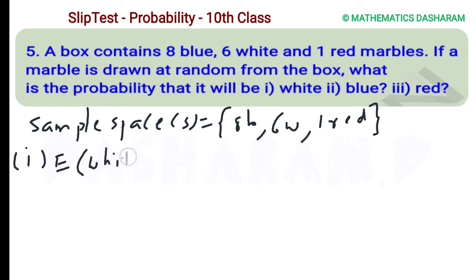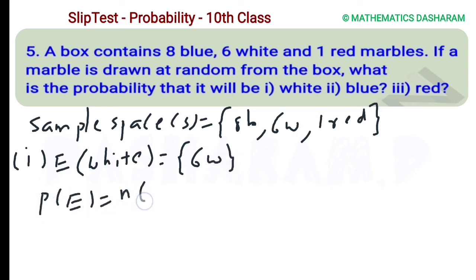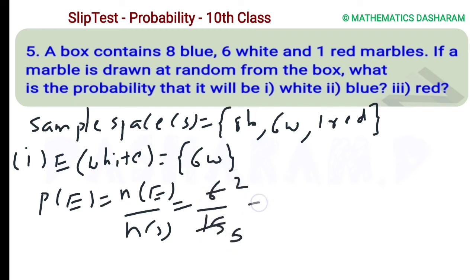So how many favorable for white color marble? 6 favorable are there. Then probability of E equals favorable outcomes divided by total number of outcomes. Favorable 6, total 8 plus 6 is 14, 14 plus 1 is 15. 3 twos are 6, 3 fives are 15, so it is equal to 2 by 5.